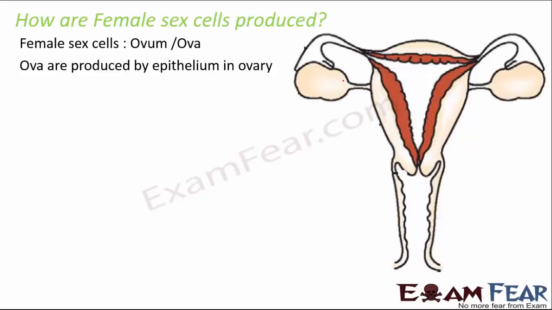Now as the female attains puberty, these eggs start getting matured, and every month an egg matures and gets released, which is called ovulation. So that's how the entire process of female sex cell production takes place, and every month when the egg is released from the ovary, that process is called ovulation.